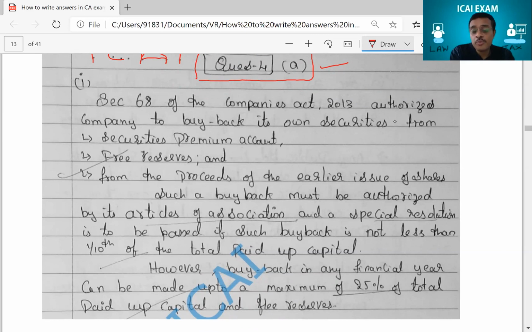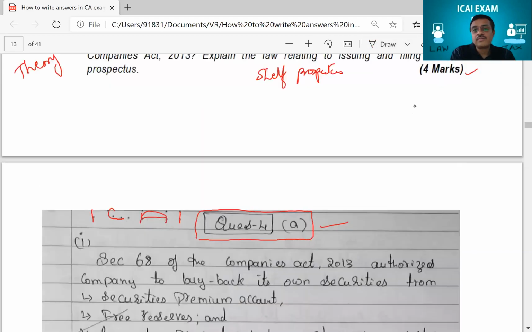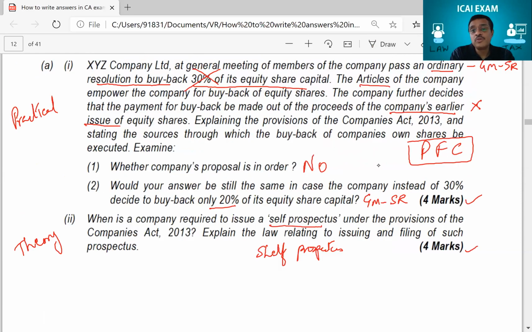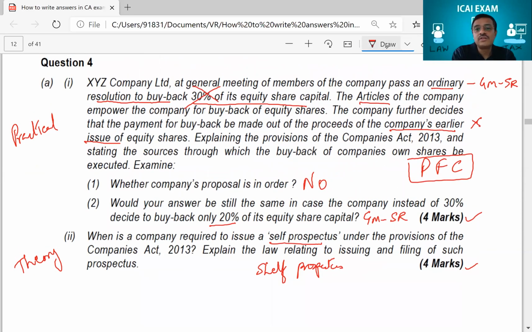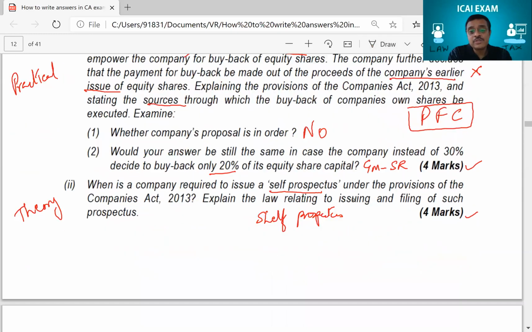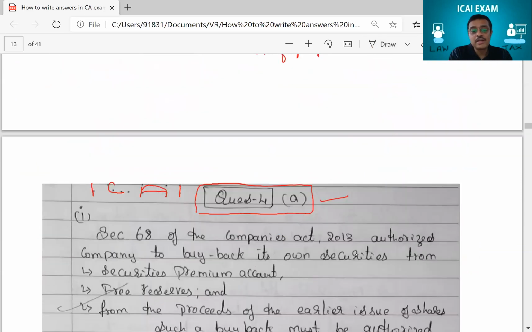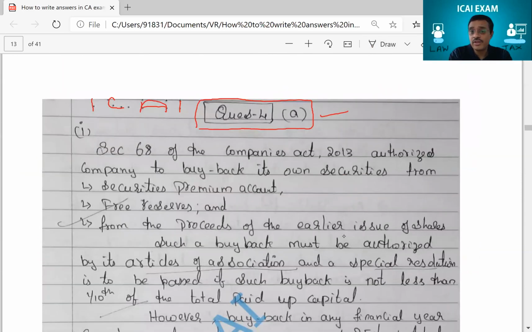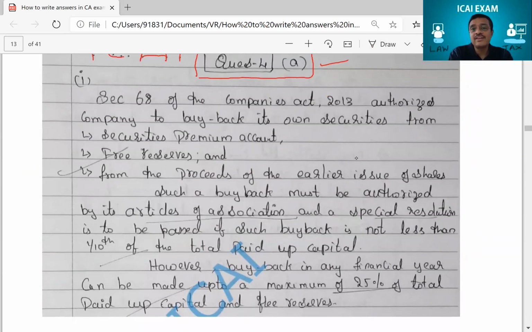Now, that is so beautifully written, because in the question that asked about buyback, he simply did not jump straight to the answer. See, they use the words about sources through which buyback can be done. Now, he has seen that word sources. That is why when he started the answer, he started by telling there are 3 sources for buyback. Look at that, so beautiful. This is exactly how you should write the answer.